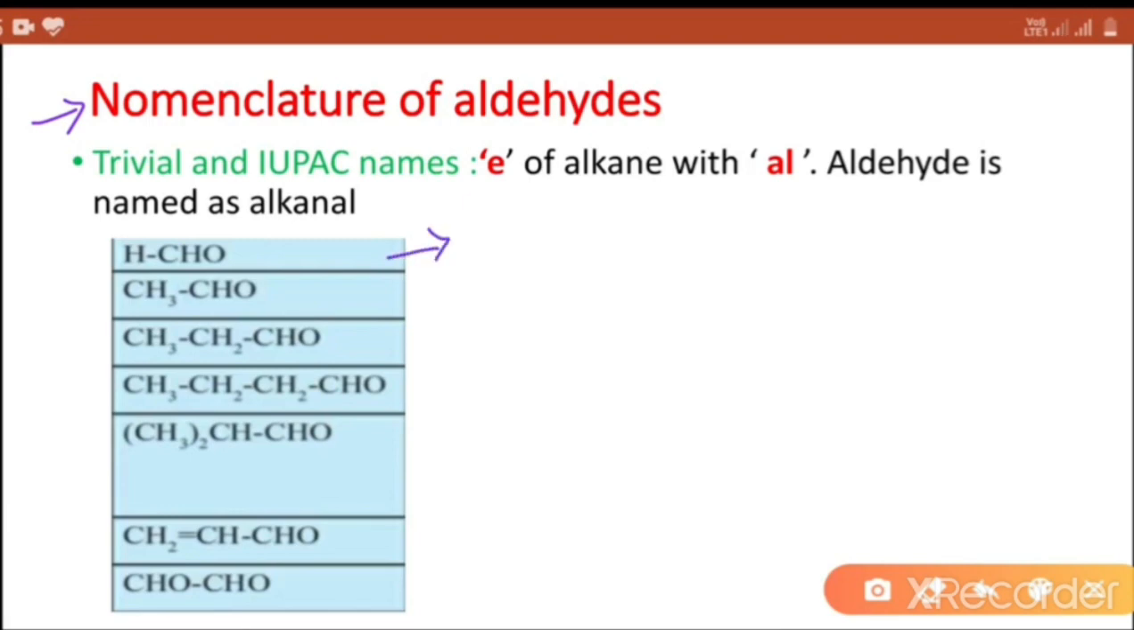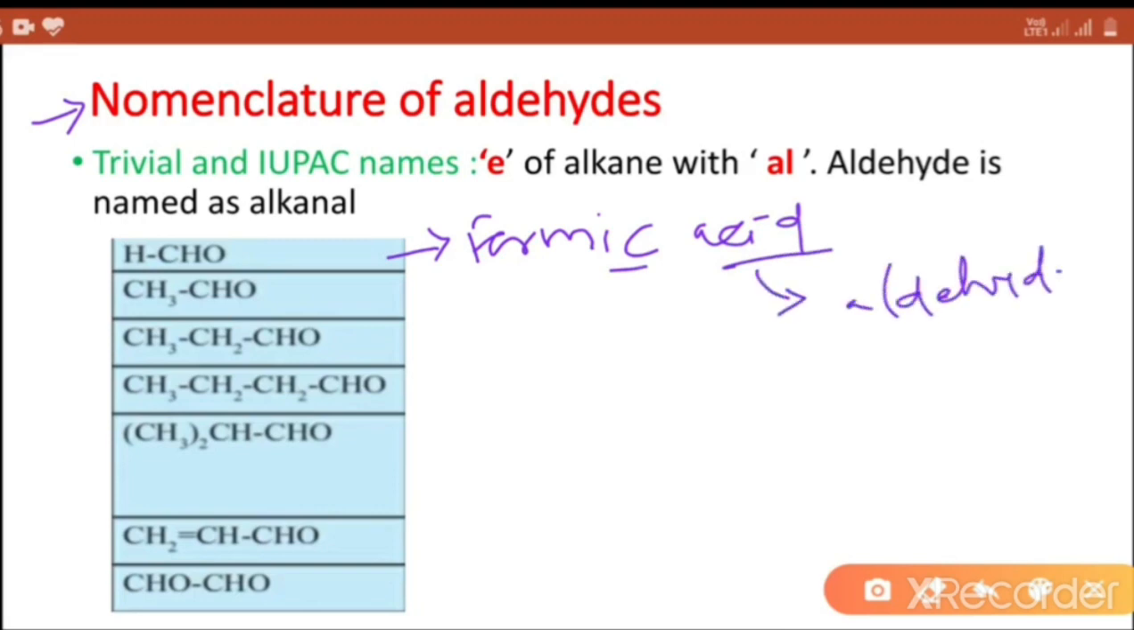Example: first compound, which is obtained from formic acid. This ic acid is replaced by aldehyde. So, name of this compound is formaldehyde.